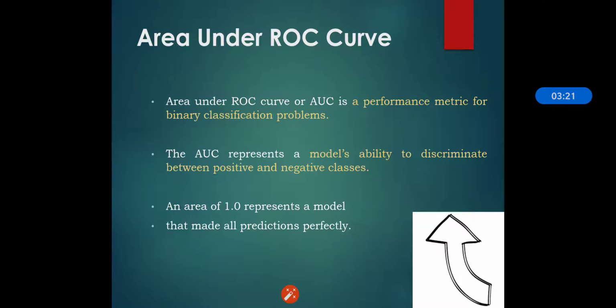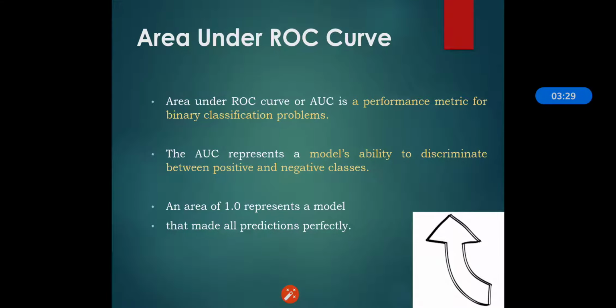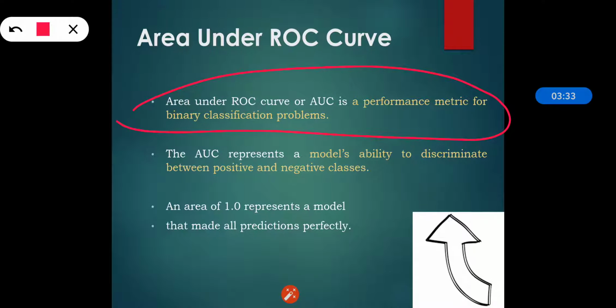Then the next one is area under ROC curve, which is also called AUC. It is a performance metric which is used for binary classification problems. So whenever you are having problems of the type binary classification, at that time it is used. It represents the model's ability to discriminate between positive and negative classes.